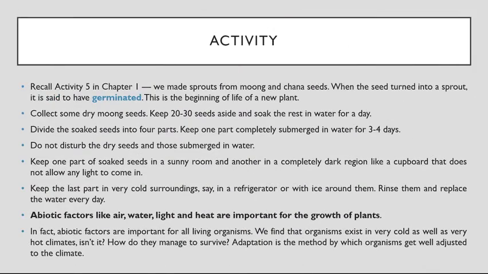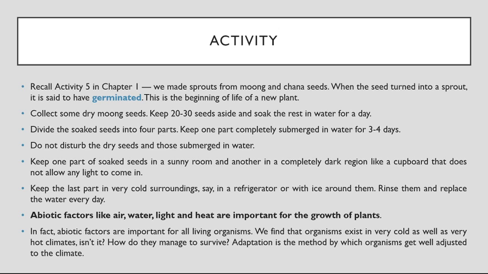Now, moving further to one activity. Recall activity 5 in chapter 1. What was that activity? We made sprouts from moong and chana seeds. Do you remember that? Yes, we did this. When the seed turned into a sprout, it is said to have germinated. The growth of that seed is called germination. This is the beginning of the life of a new plant.